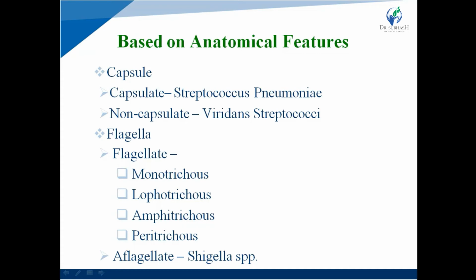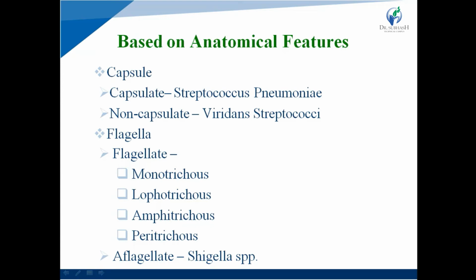Second one is based on anatomic features. According to anatomic features, first one is capsule. They can be divided into two types, capsulate and non-capsulate. An example of capsulate bacteria is Streptococcus pneumoniae, while non-capsulate bacteria is Viridans streptococci. In capsulate bacteria a capsule is present, and in non-capsulate bacteria there is no capsule-like structure.